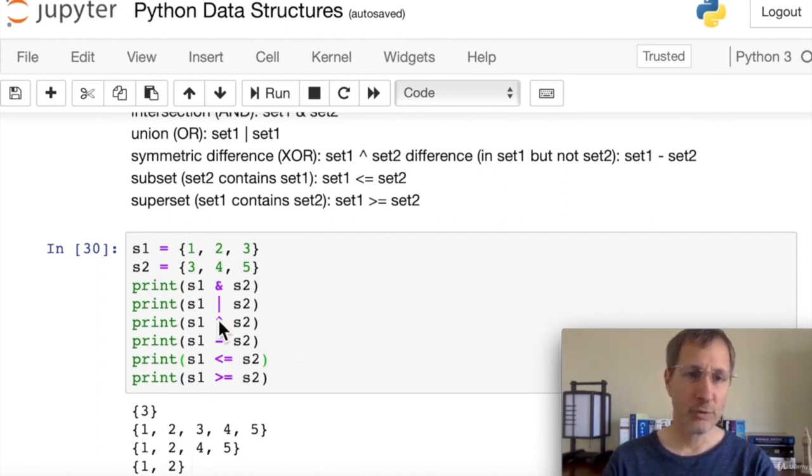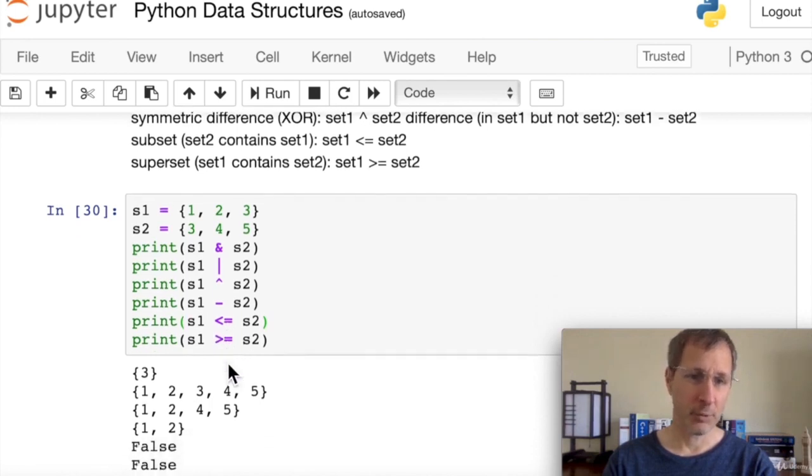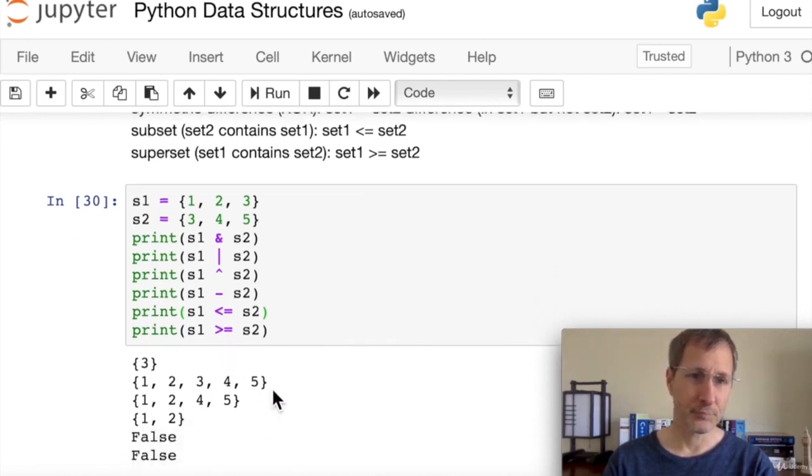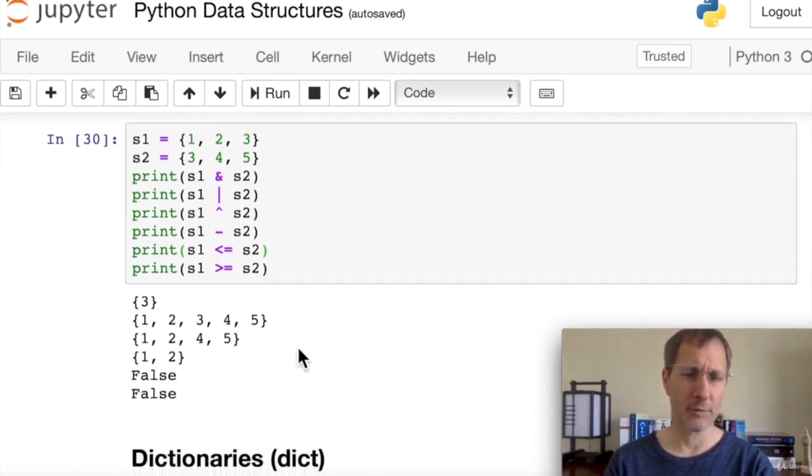When we do exclusive or, using the up caret, we get 1, 2, 4, 5, which is all the items that are in one set or the other, but not in both. And then minus, we get 1 and 2. And then since neither set is a subset of the other set, both of these two return false. So those are some of the mathematical set operations you can do on sets.